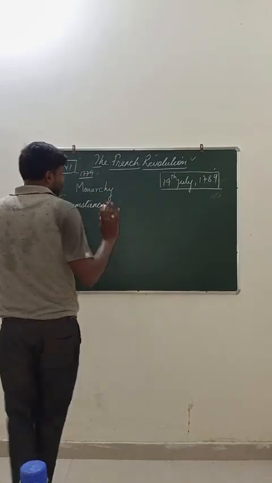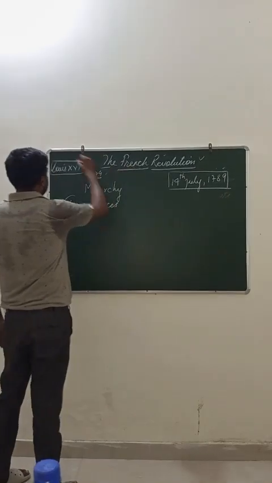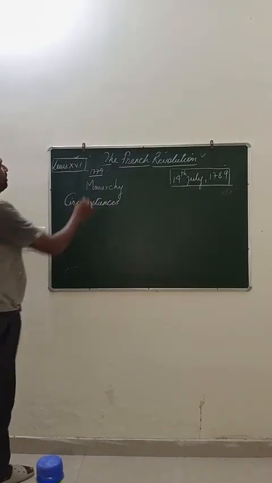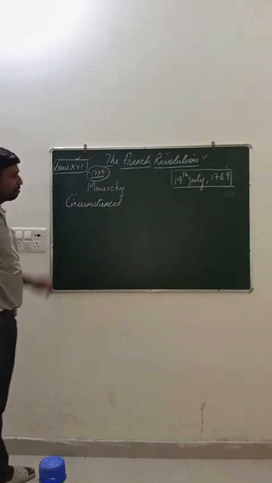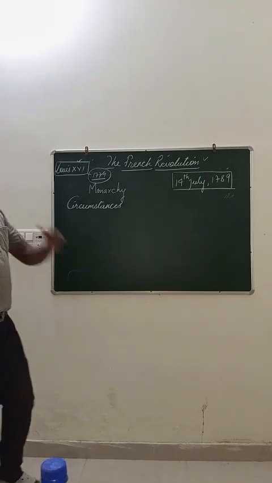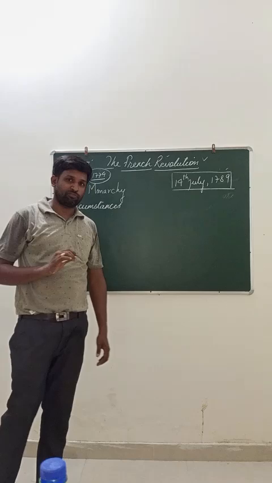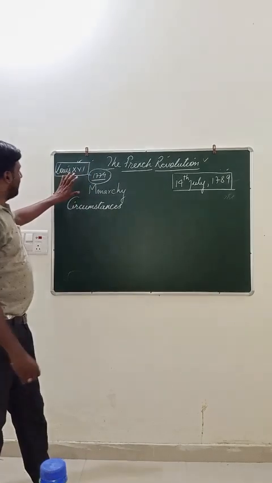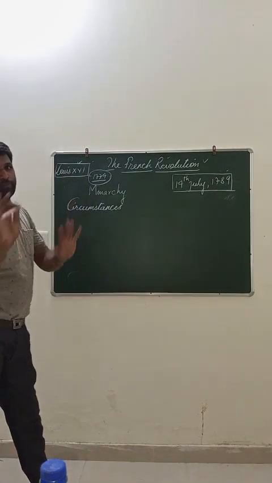Now one thing we come to know: the king of France at that time was Louis XVI. He became the king of France in 1774, and he married an Austrian princess Marie. When he ascended the throne, he found an empty throne.